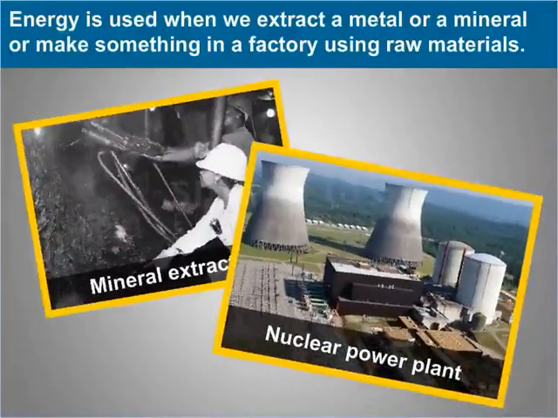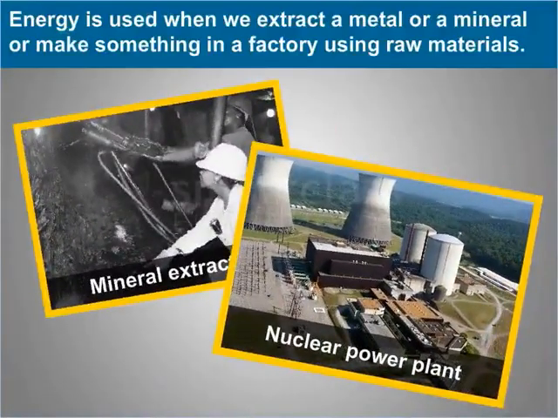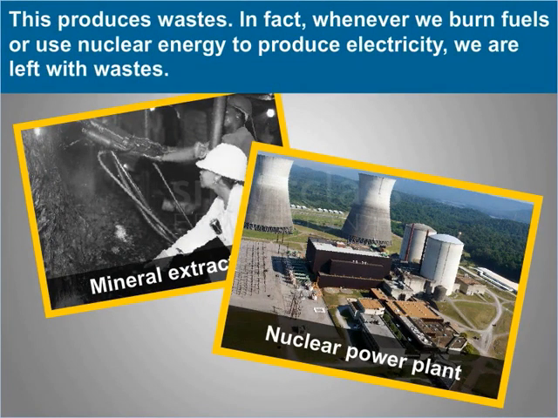Industrial waste. Energy is used when we extract a metal or a mineral or make something in a factory using raw materials. This produces wastes. In fact, whenever we burn fuels or use nuclear energy to produce electricity, we are left with wastes.